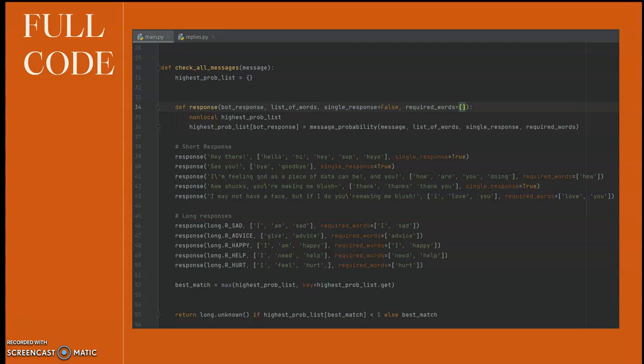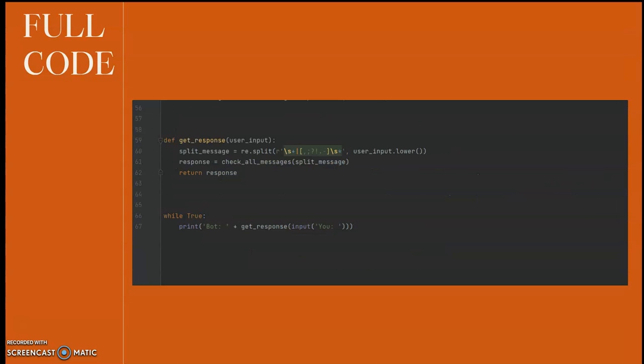And going to the long responses, this bot will reply to certain keywords to give certain replies, such as "I sad", those are the required words to give a certain reply from the replies.py file. And if we ask for advice, the long response associated with advice is given from the replies.py, and it goes on and so forth for happy, help, or hurt. It would go to the best match in the highest probability list by making sure of 100% exact words. And return, and yeah, this is my full code.